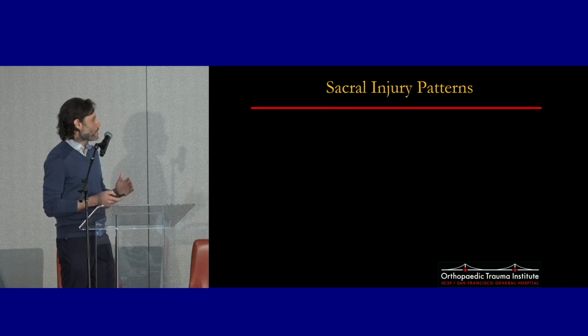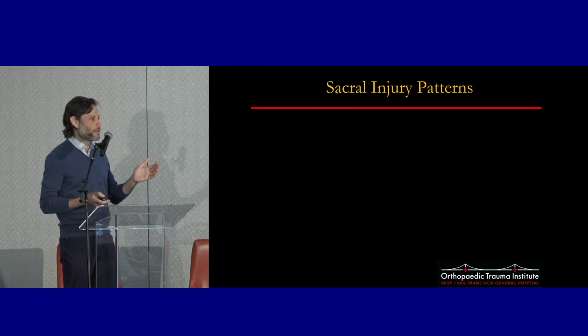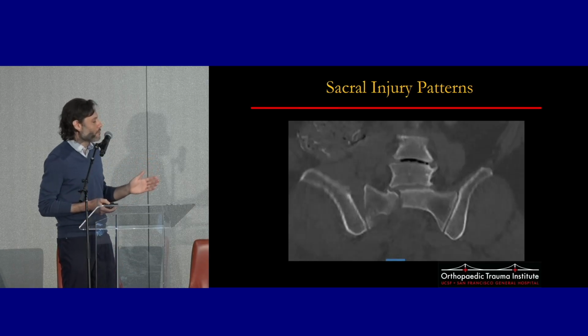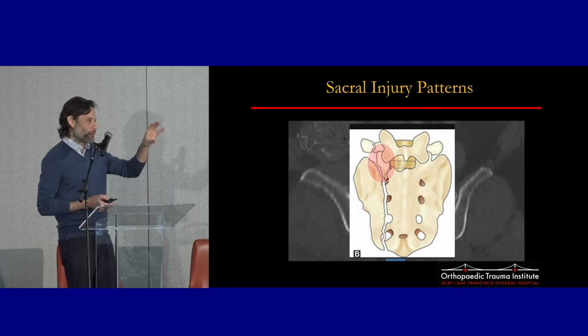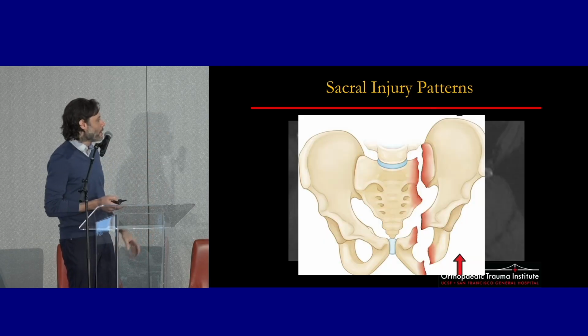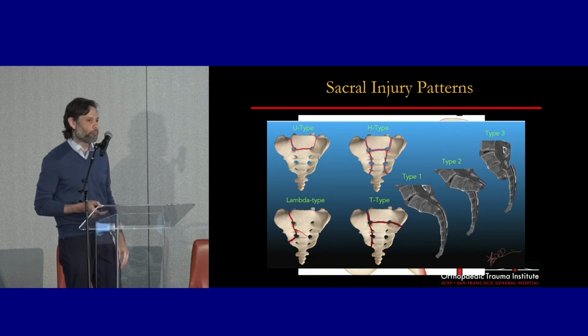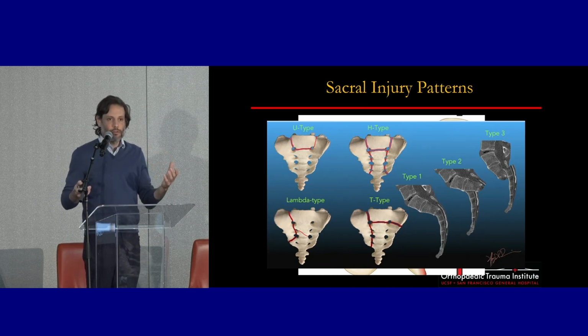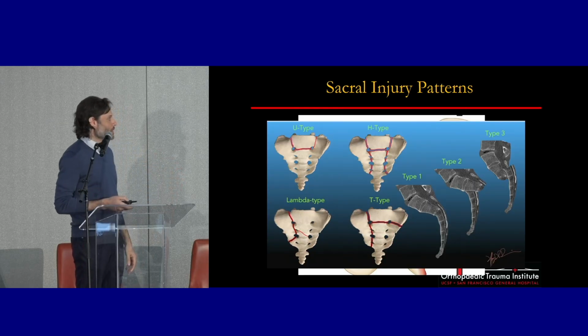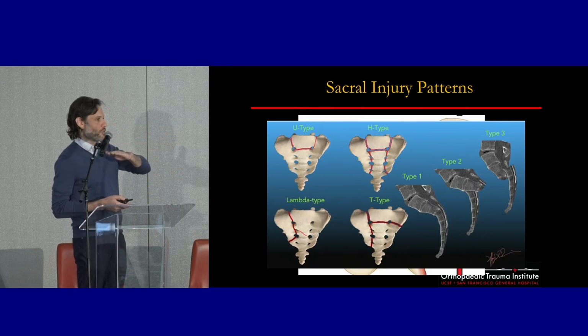And the issue is the sacrum can fracture in a number of different ways. So you can have fractures that go up into the end plate. You can have vertical fractures that may or may not involve the articular facet that's responsible for transmitting that load, or these vertical shear patterns. So how do we think about all of these? We also know about U-type sacral fractures and their variants. The signature feature of these ones is there's a transverse component, so just keep that in mind.